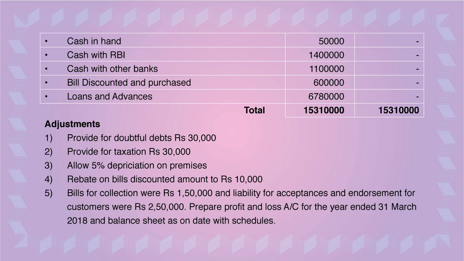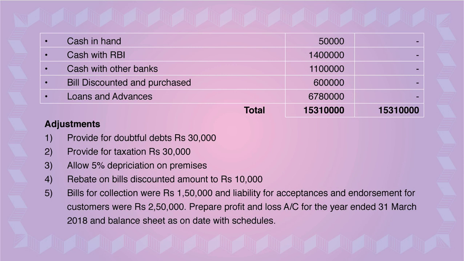You have to mark these adjustments in the trial balance and then start the solution with the format. In the previous part, I have explained to you the balance sheet format and the profit and loss format along with the schedules. So same thing, you have to start with the solution.